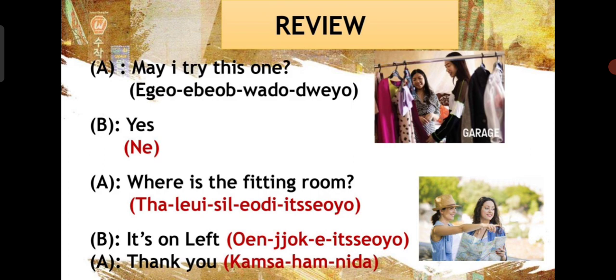I already told you in an earlier chapter that venchok is left and i itsayo means it's on. So venchoki itsayo means it's on the left. And A replies thank you. Kamsamnita. So this is all about our first phrase, may I try this one?